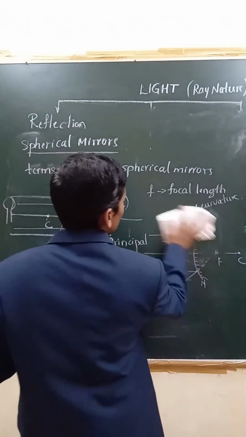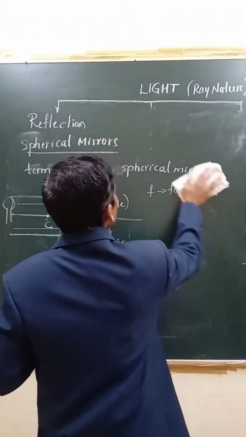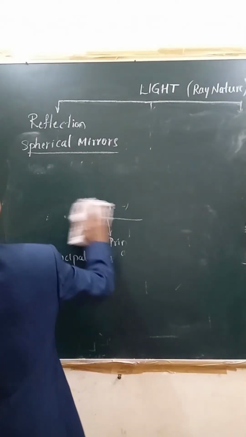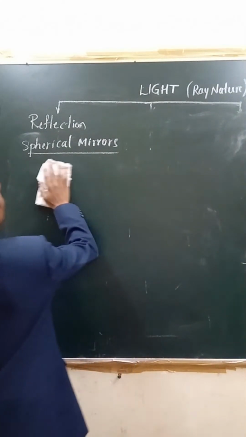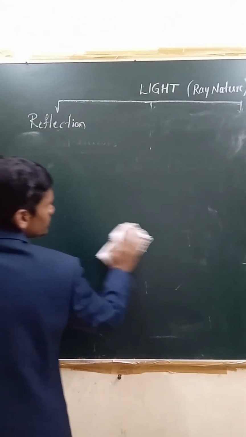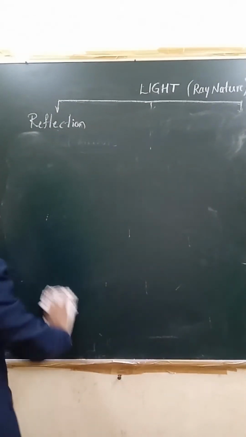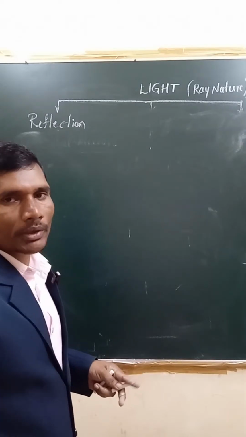So we'll remove this and see how to draw the ray diagrams. For this, some rules are there that you need to follow, for both concave mirror and convex mirror.